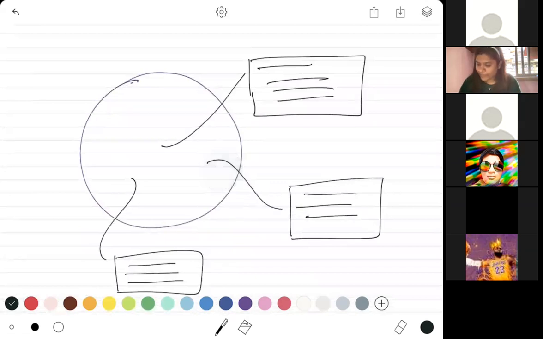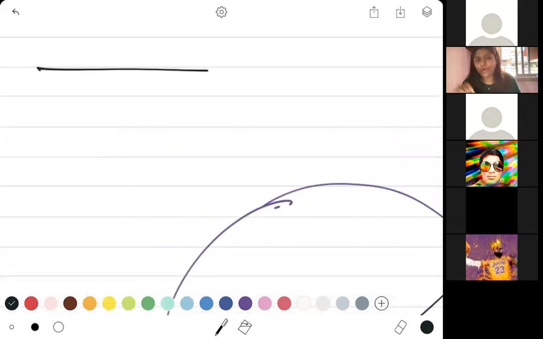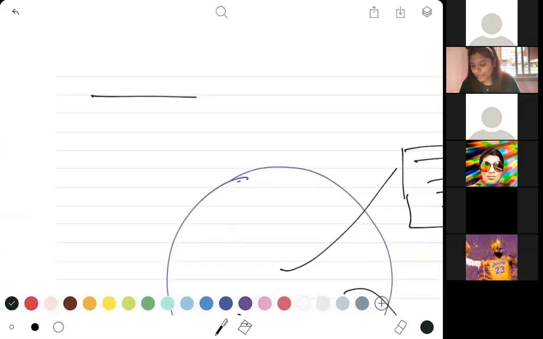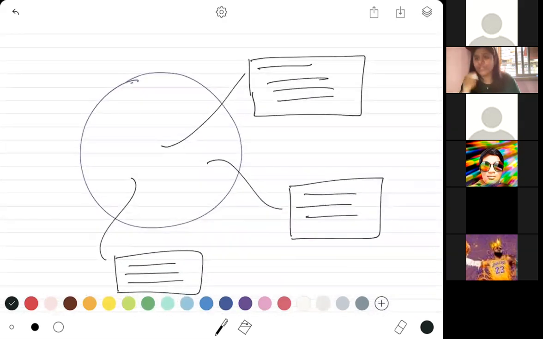You are going to write the date on which you start doing this work, and you're going to take a picture, scan it, and send it to me. You can put it on the group or send it to me personally so that I can grade it. I can tell you what are the correct things you've written and what are the wrong things you've written, and that would be all. If I do not get submissions from you, I will not be clearing your doubts in the next class. You give me your submission, I help you clear your doubts.